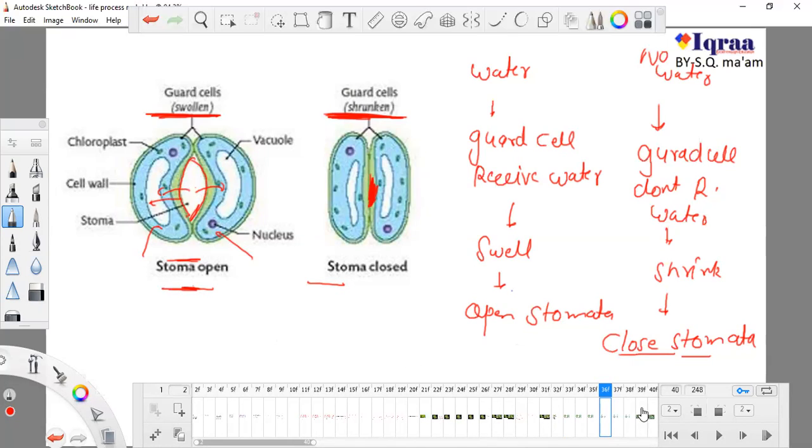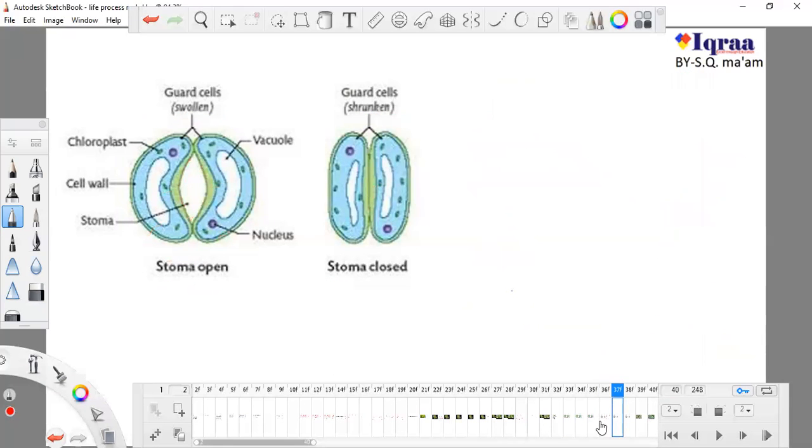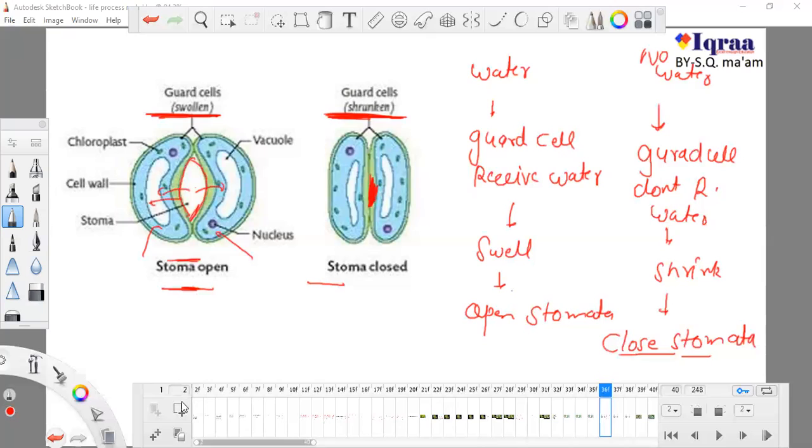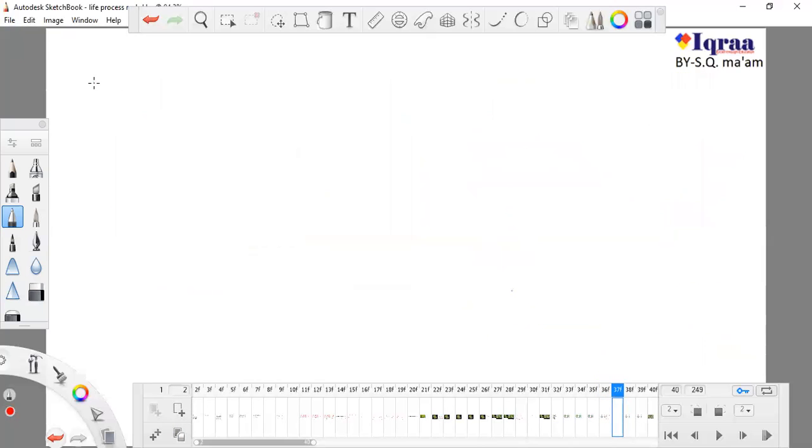Now, plant never does anything in a random way. Plant gives water to stomata only if it wants to make the stomata open.